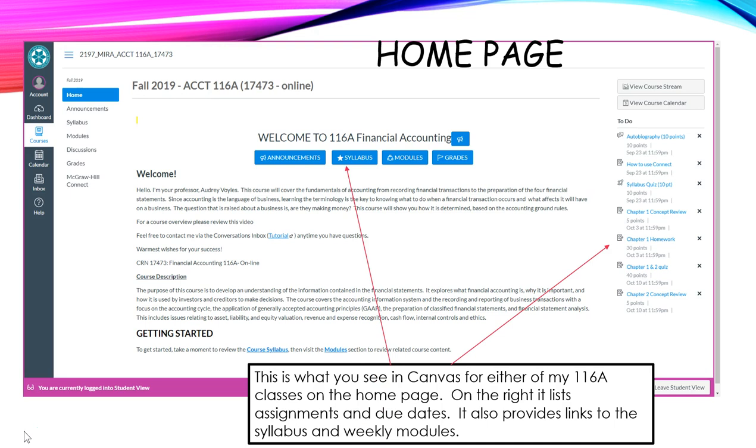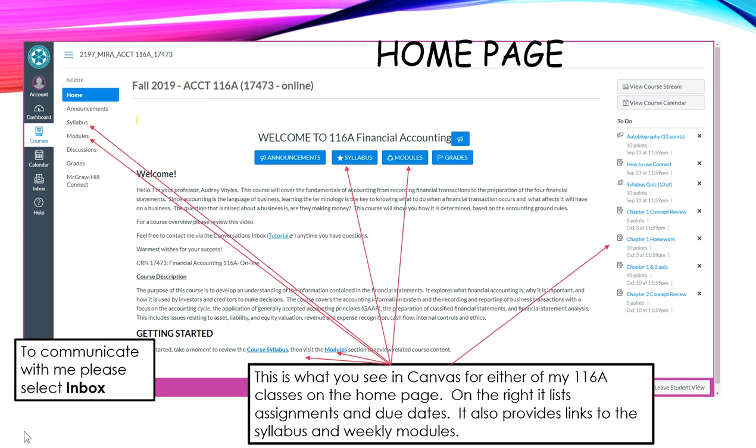Now, you have a link here to the syllabus, and you have another link over here at the bottom of the page, and of course you have another link here on the left side menu. Those are all going to get you to the syllabus. The same with the learning modules. You have a link here, you have a link down there, and you have one there. Now, you want to go there every week because it's going to list all of your assignments for you.